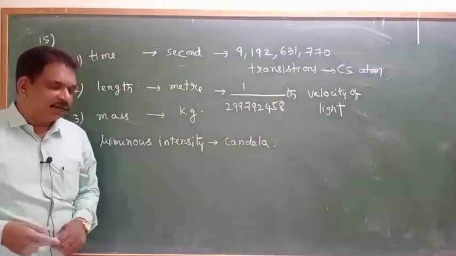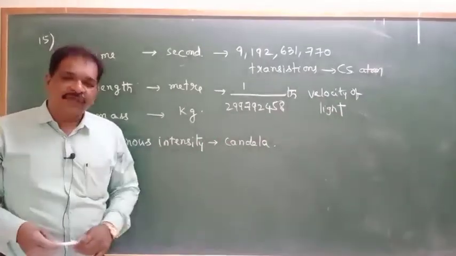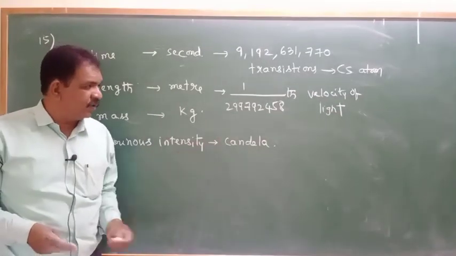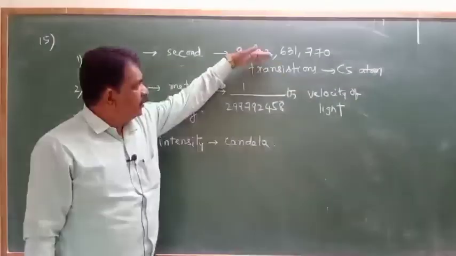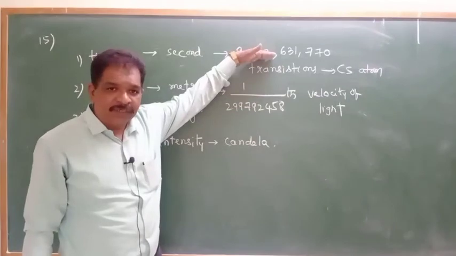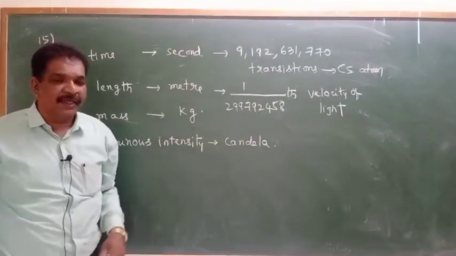Like that we will define. In candela also, in terms of the same constants only we define. Velocity of light by this one. This many transitions, how much time taken, that will be called the second.